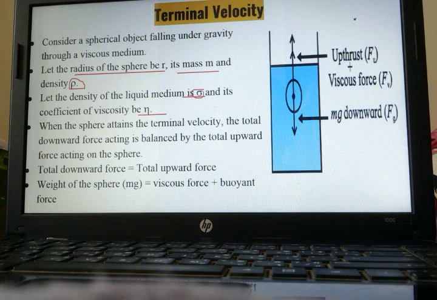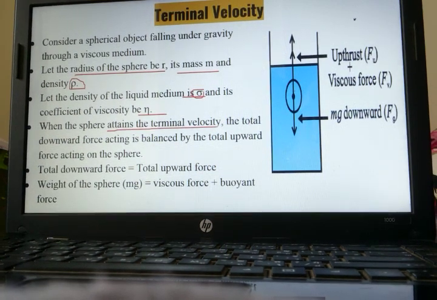Whenever the sphere is moving downwards, what is happening? The sphere is attaining terminal velocity. It is attaining terminal velocity means what? The total downward force acting on it will be balanced by the total upward force. Both are balanced, therefore the sphere is attaining terminal velocity. So, the total downward force is equal to the total upward force.